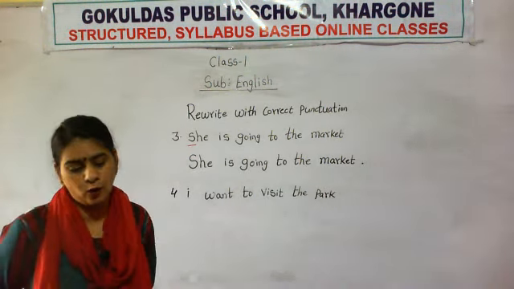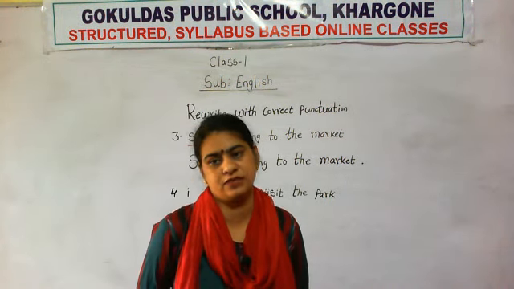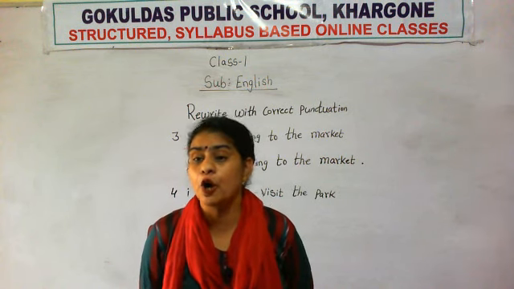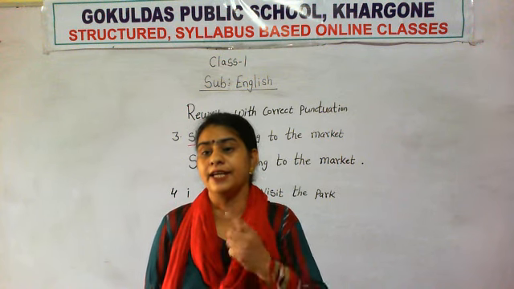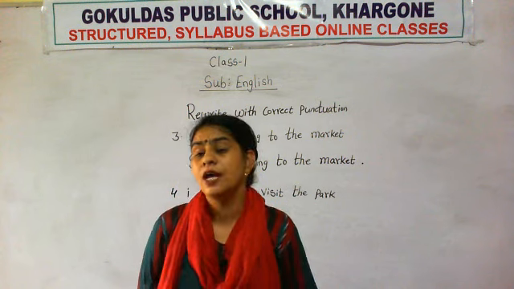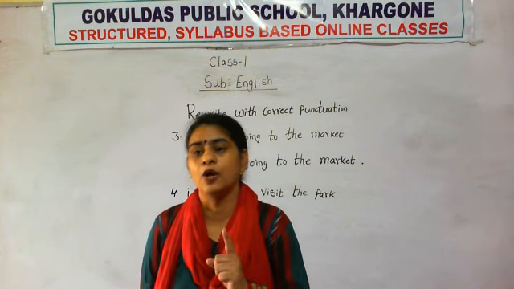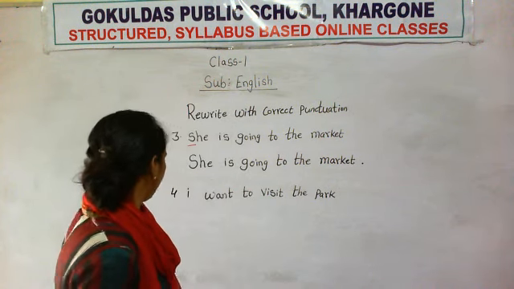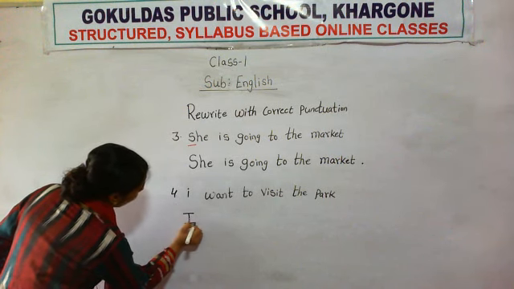No, I already told you, whenever you start the sentence, always start with a capital letter. And if you are talking about yourself, the word I you always have to write in capital letter. Even if it comes in the middle, you have to write I in capital letter if you are talking about yourself. So here again we have to write I in capital form.